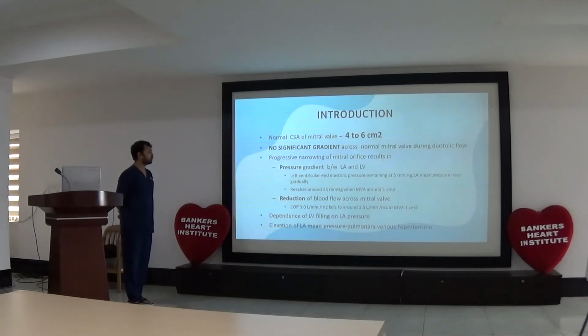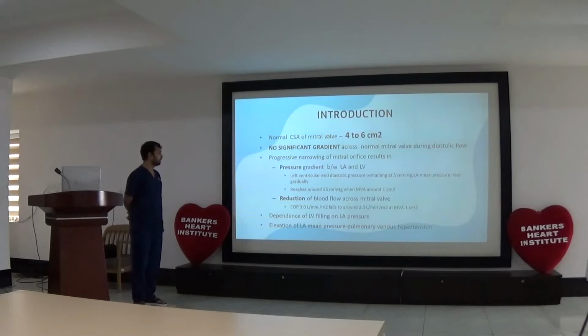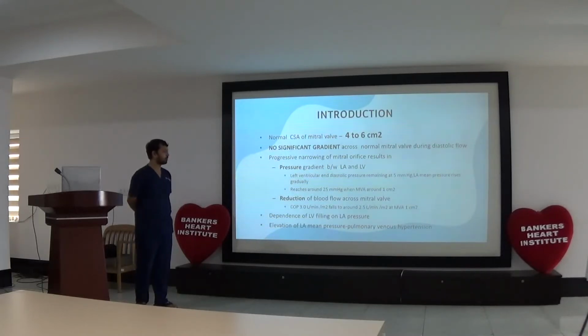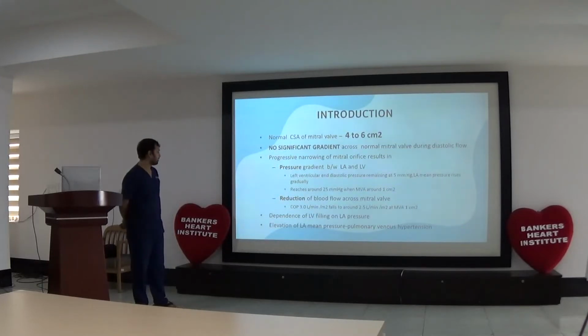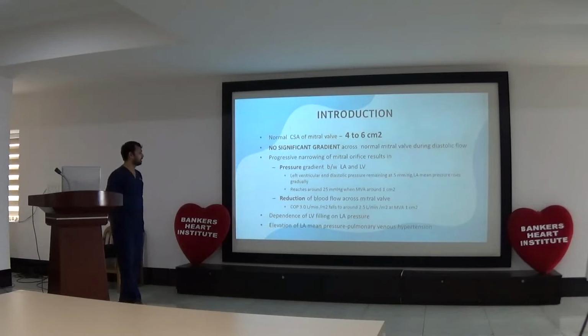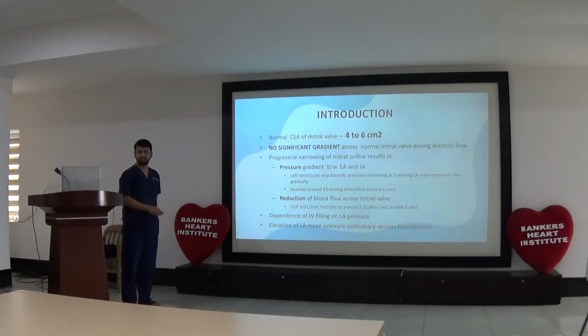Reduction of blood flow across the mitral valve is observed, so that cardiac output, which was 3 liters per minute per meter square, falls to 2.5 liters per minute per meter square at a mitral valve area around 1 cm square. There is a dependence of LV filling on LA pressure, and there is elevation of LA mean pressure and pulmonary venous hypertension.